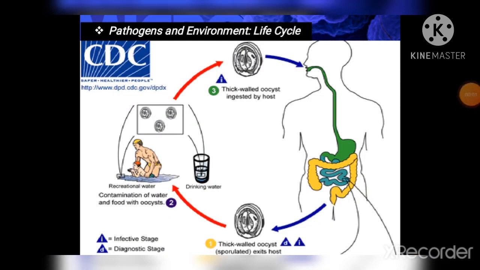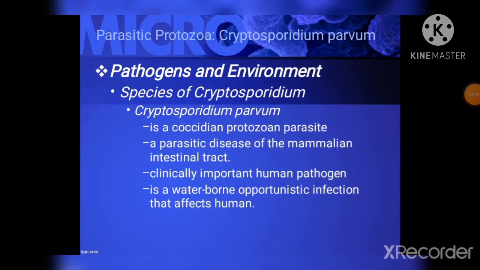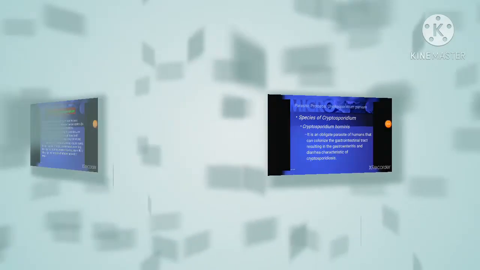Pathogens and environmental life cycle of Cryptosporidium parvum. So there are many species of Cryptosporidium that infect humans and a wide range of animals. The Cryptosporidium parvum is a coccidian protozoan parasite. It is a parasitic disease of the mammalian intestinal tract. So before it was considered as clinically important human pathogens. So it is a waterborne opportunistic infection that affects humans.